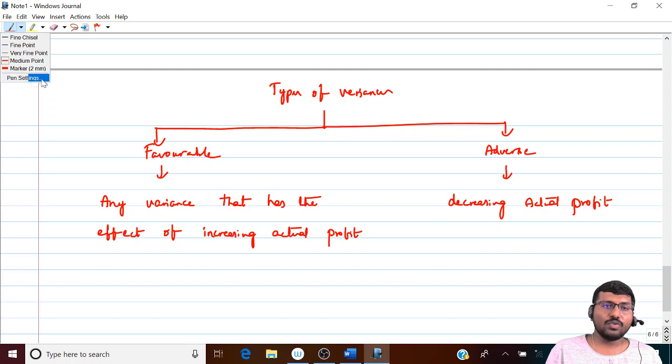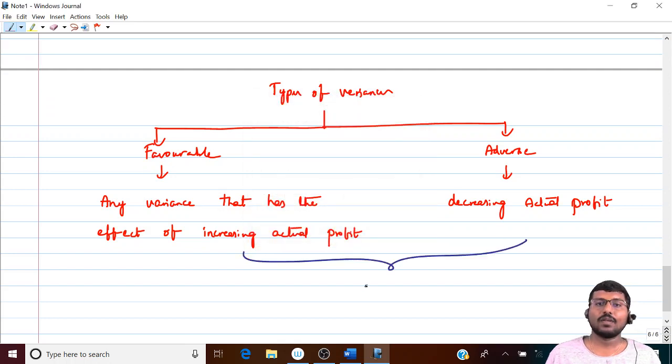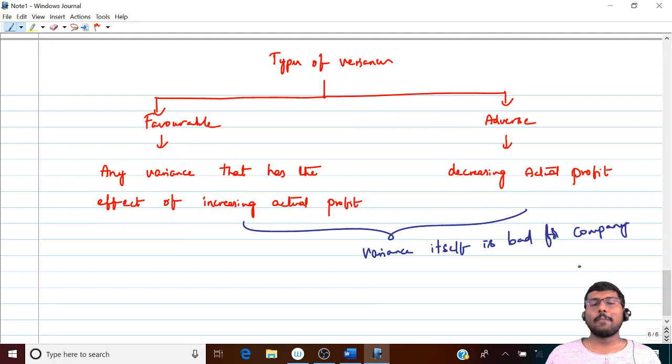Out of these two variances, which is good for the company? Variance itself is bad. So there is no such thing called good variance and bad variance. Are you able to understand? Although you may try to say that, no sir, because favorable variance generally increases the actual profit, therefore it is good. The point is, yes it is, but still variance itself is bad for the company.